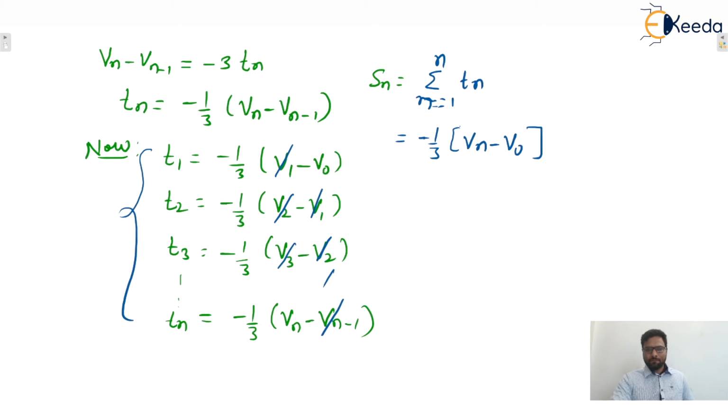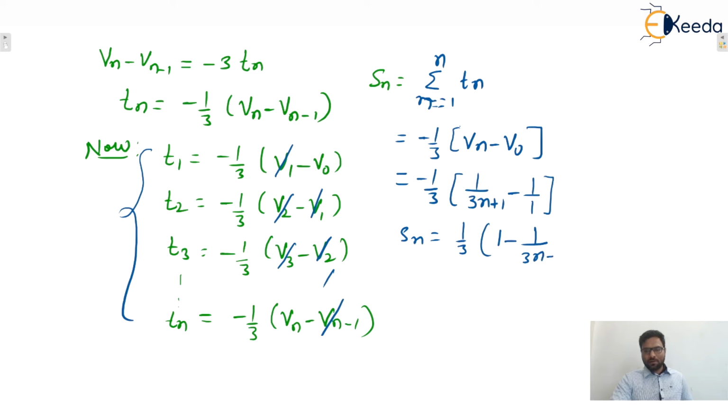Yes or no? Yes, that can be written like that. Minus 1 by 3 Vn is what? 1 upon 3n plus 1. And minus V naught is what? You only tell me. Yes, V naught we can write down. Put n equals 0, then it becomes 1. So Sn is what? We can say that 1 upon 3 into 1 minus 1 upon 3n plus 1.